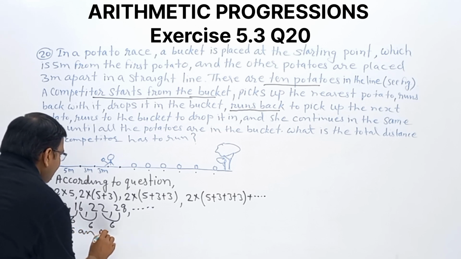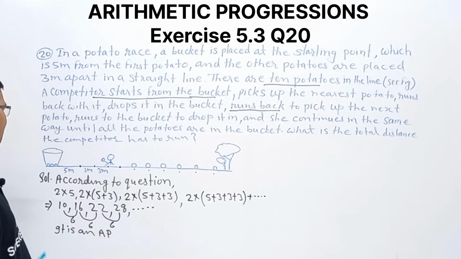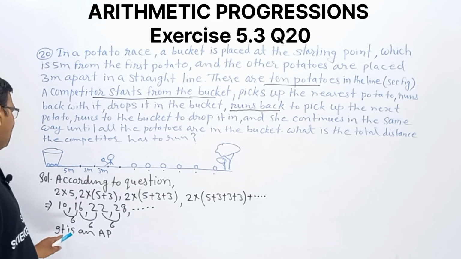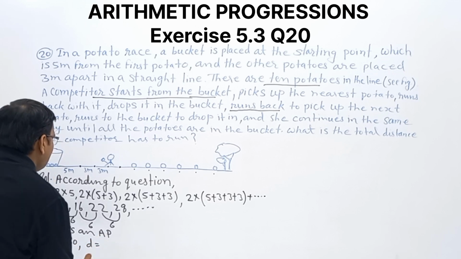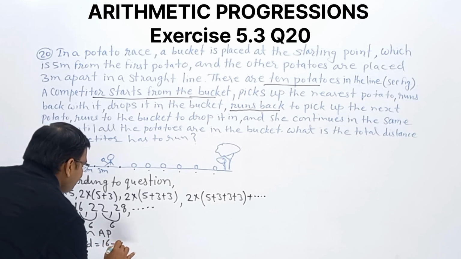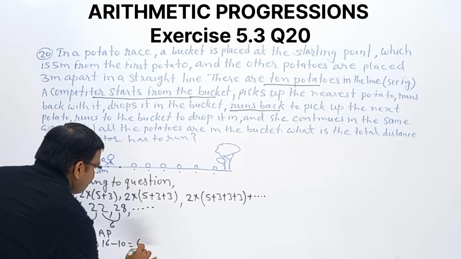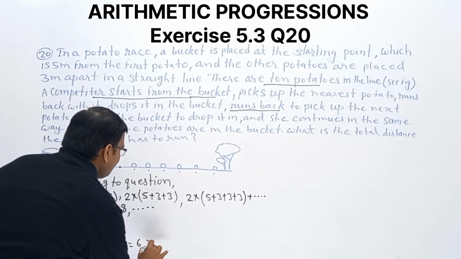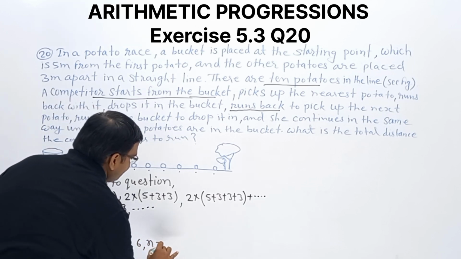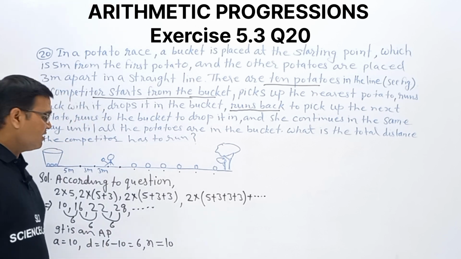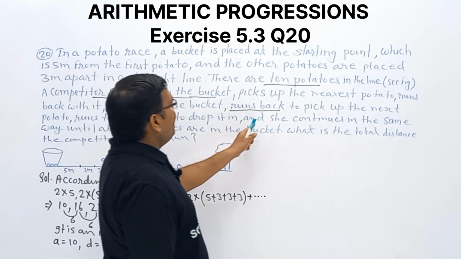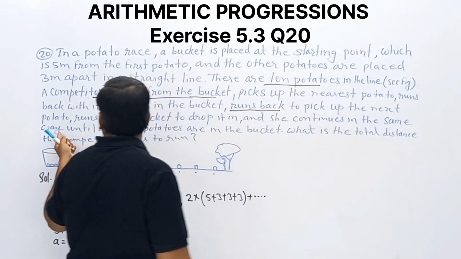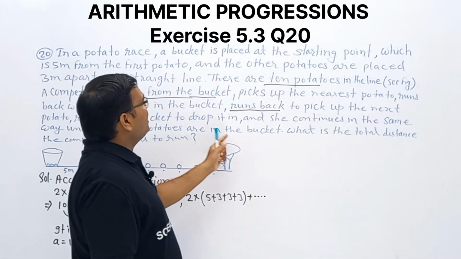This sequence is an AP, so its first term is what? 10. Common difference d equal to what? Second term minus first term will be what? 6. And the number of terms, it means total potatoes in this race, we are having 10. Clear? And she continues in the same way until all the potatoes are in the bucket.